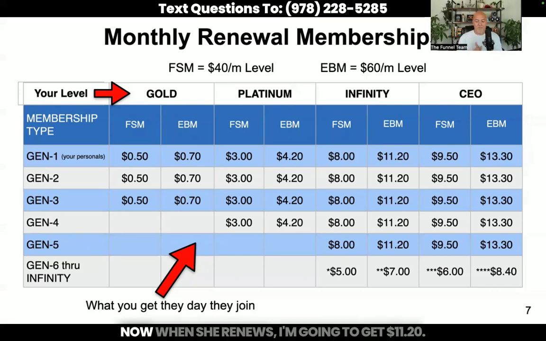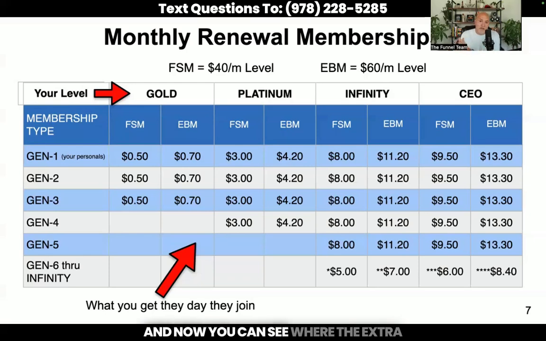When she renews, I'm going to get $11.20. If she were to renew at the $40 level, I would get $8. So you can see how that works when they renew. And what you get for your personals is also what you get for your overrides on your second, third, fourth, and fifth generation. If you are an Infinity, that can literally pay down through infinity.